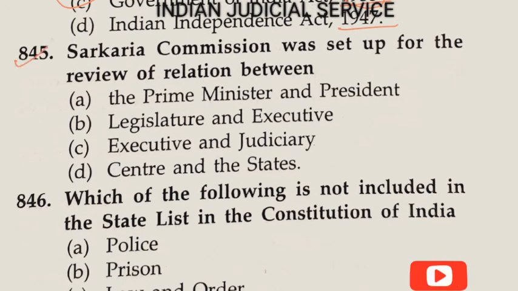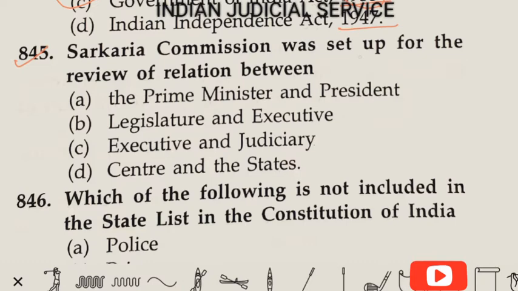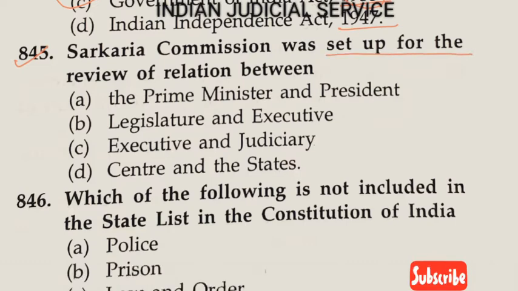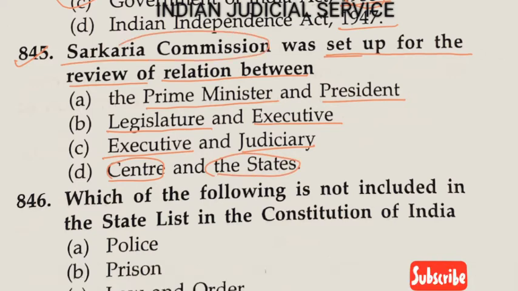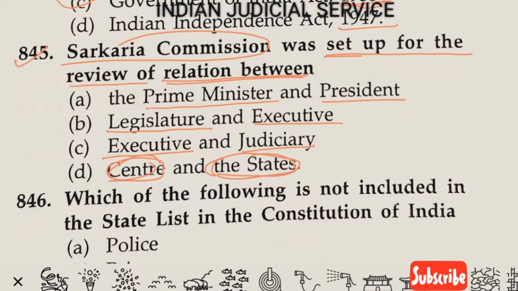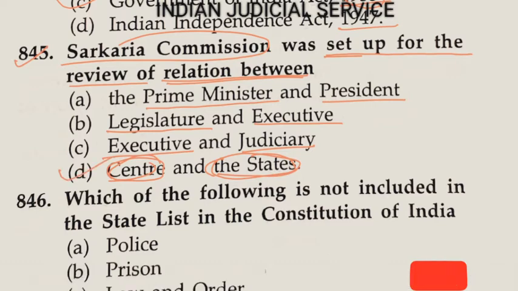Now question number 845. The Sarkaria Commission was set up for the review of relations between option A, Prime Minister and the President. Option B, the legislature and executive. Option C, executive and judiciary. And option D, central and the state. So the Sarkaria Commission was set up for the review of the relationship between the central and state. So the answer is option D.